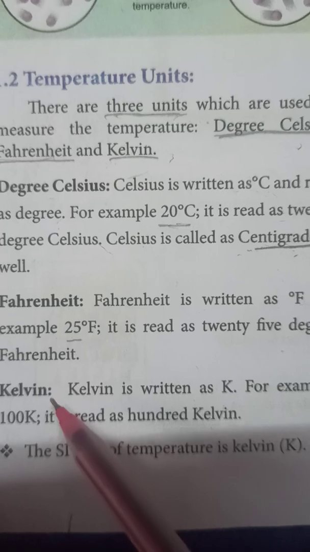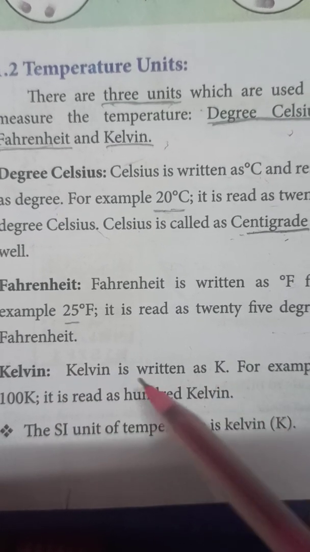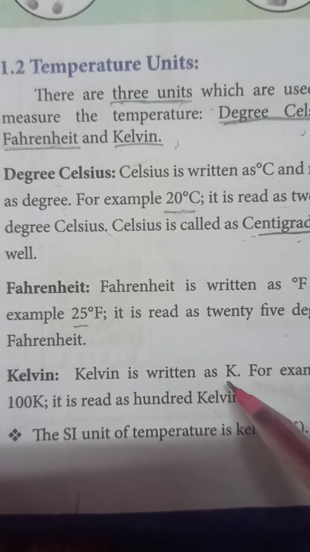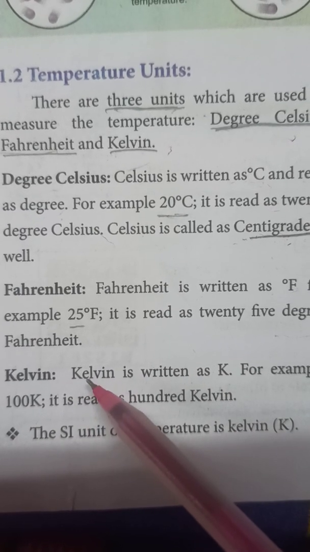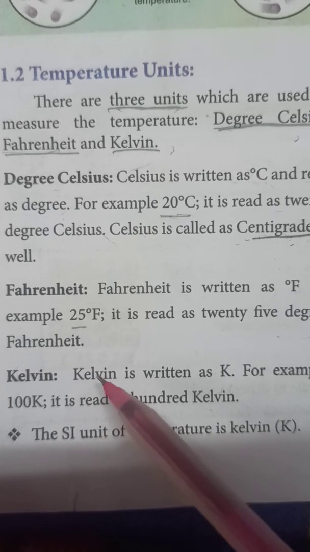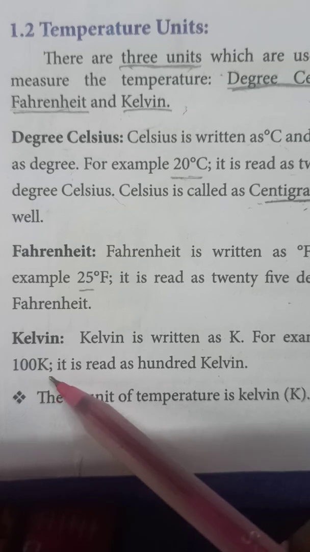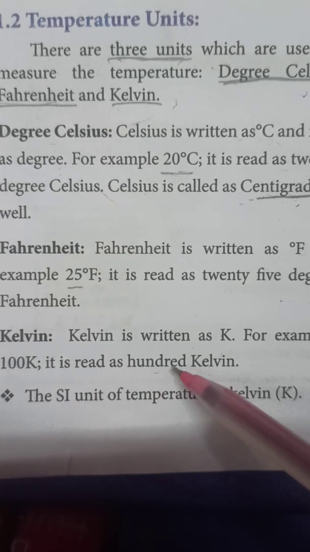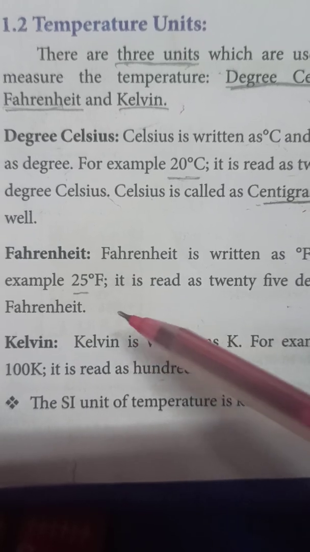The third one is Kelvin. Kelvin is written as K. K is the symbol of Kelvin. For example, 100 Kelvin is written here. How to read it? Read as 100 Kelvin.